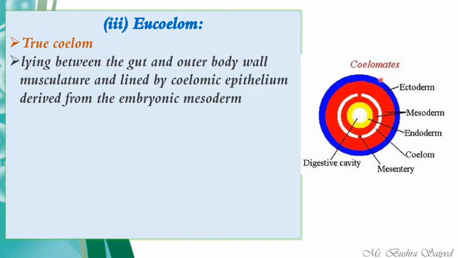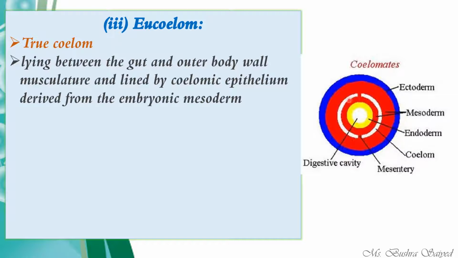gut. So here if you see in the diagram, there is again a transverse section of a body passing through the digestive tract. The blue one is your ectoderm, red is the mesoderm and yellow is the endoderm. In between the mesoderm, you will be able to see the coelom, right? Here is your coelom.